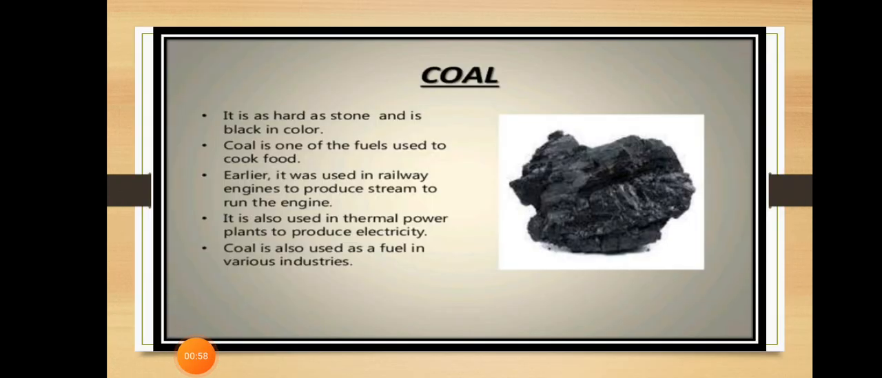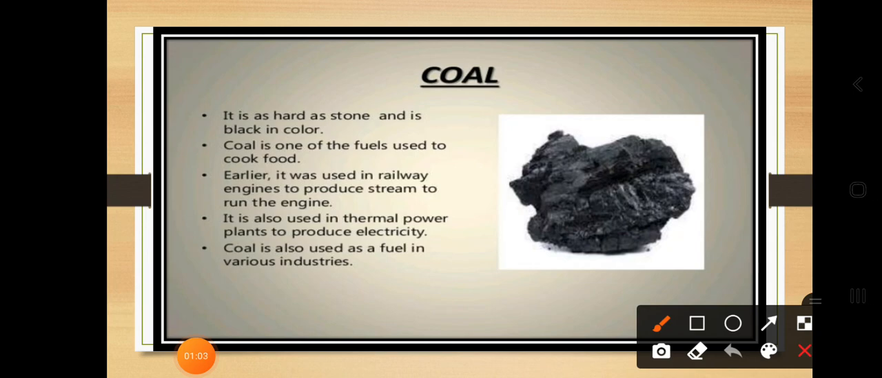Students, just recall what we mean by coal. Usually coal is very hard, as hard as a stone, and it is black in color. So, if you are talking about the physical properties of coal, it is very hard as a stone and black in color. Coal is one of the fuels, used for running the engines and for production of electricity.